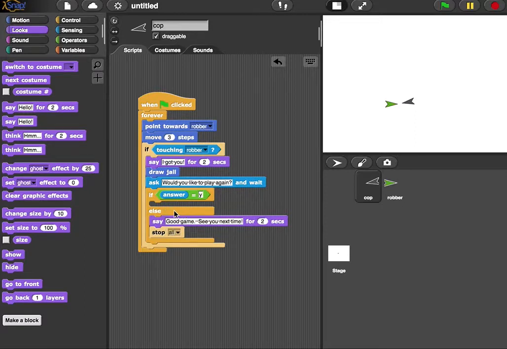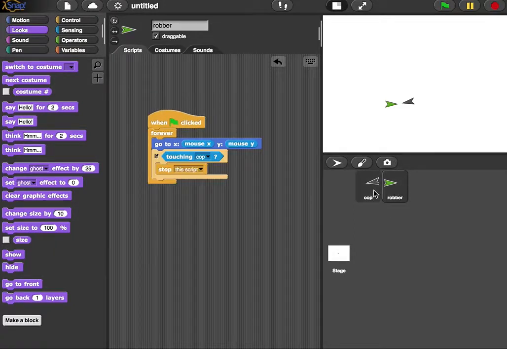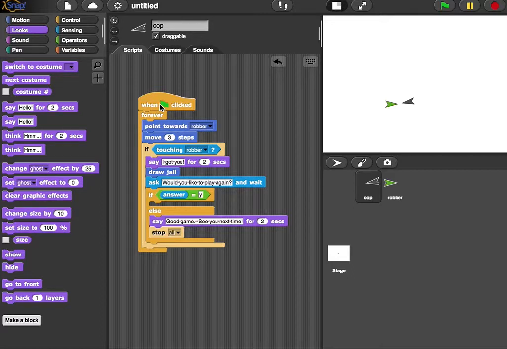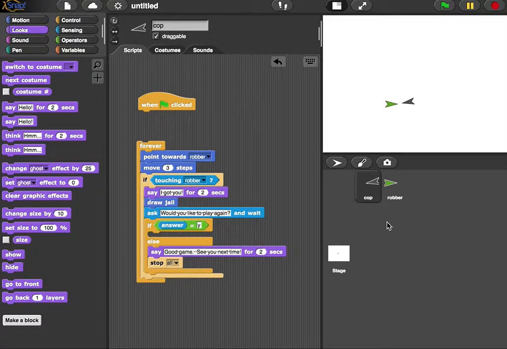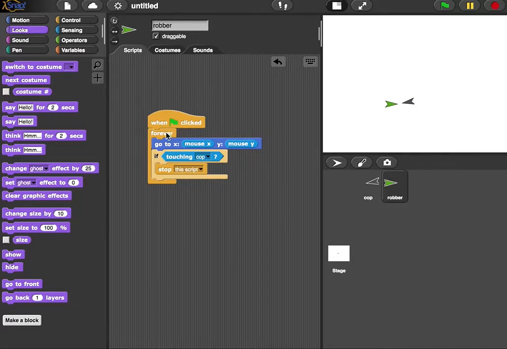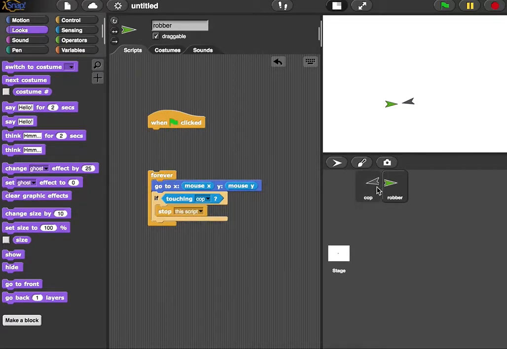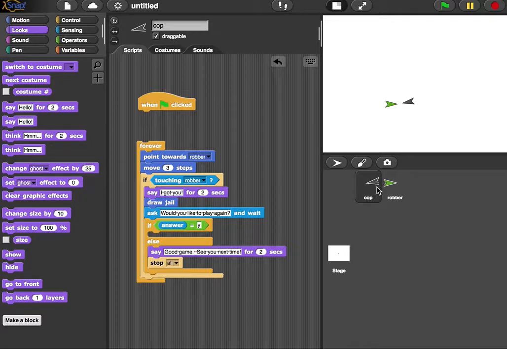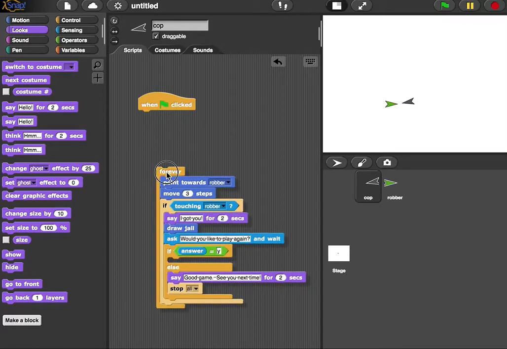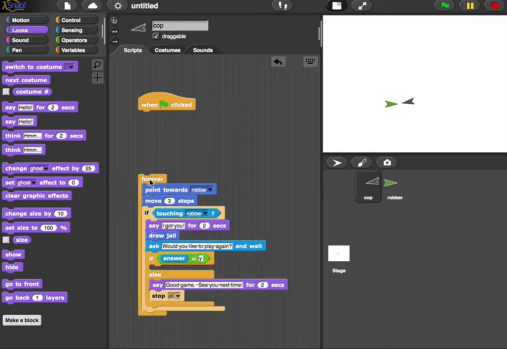But if the answer is yes and they want to play again, what should we do? This is when we're going to get into something kind of interesting. We're dealing with two sprites, and you'll notice right now that our forever blocks are attached to this when green flag is clicked. I'm going to detach these, because what I want to do is attach these to when we reset the game. I'll show you how to do that.